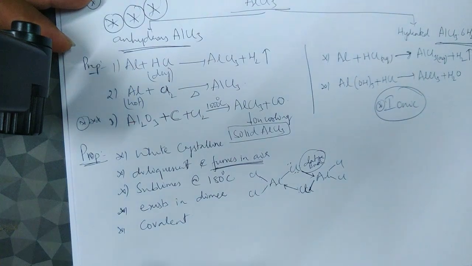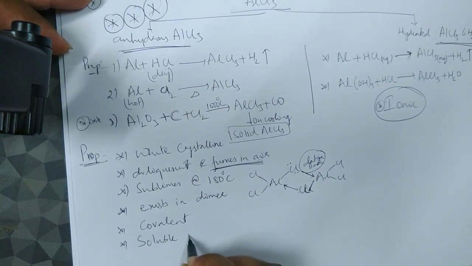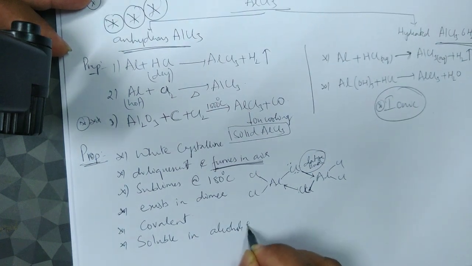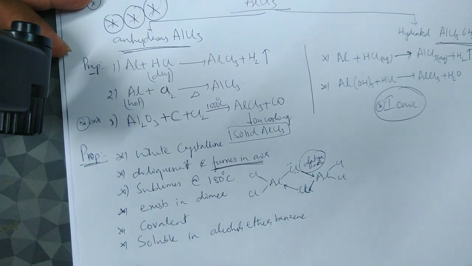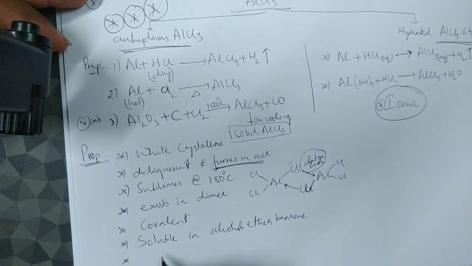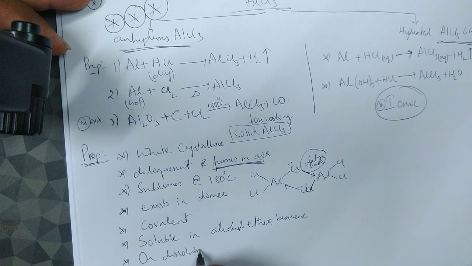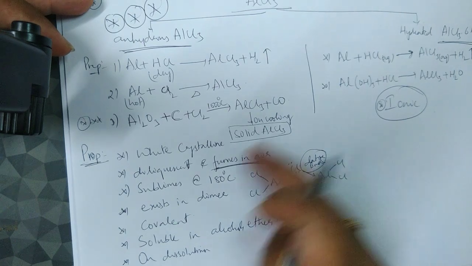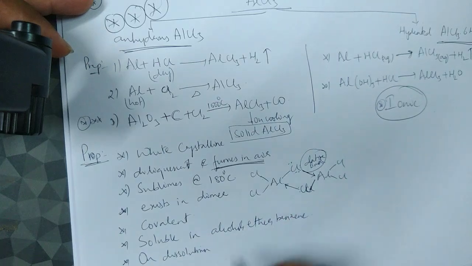This one is covalent in nature, and it is soluble in alcohols, ether, benzene, etc. And on dissolution, because of the high hydration energy, the dimer just breaks down.